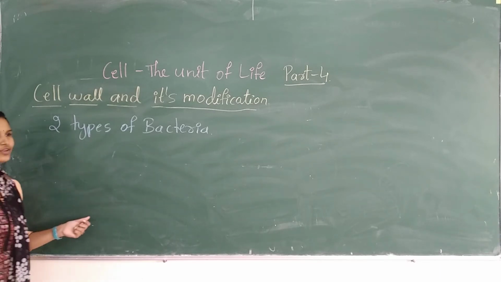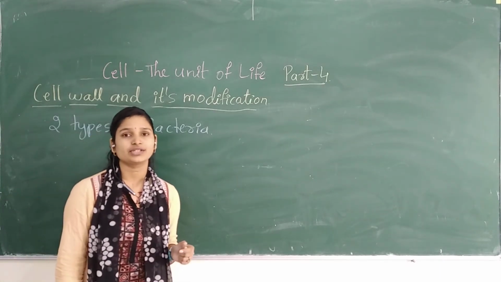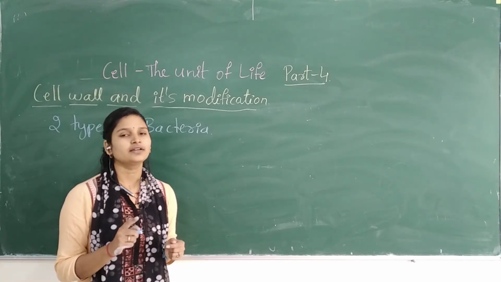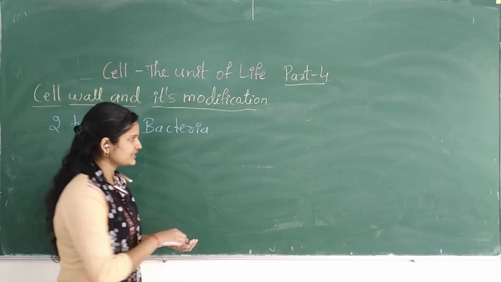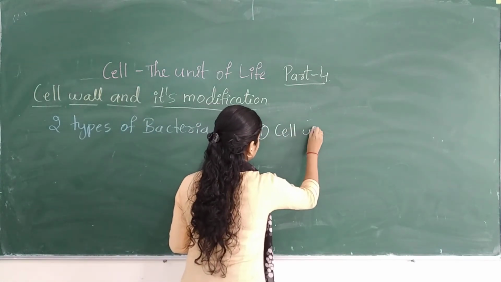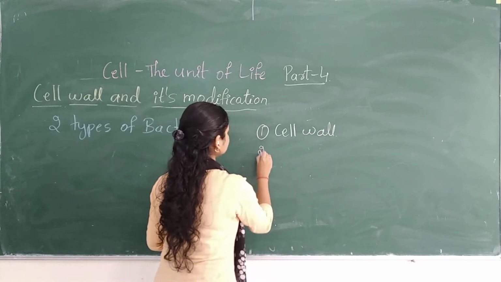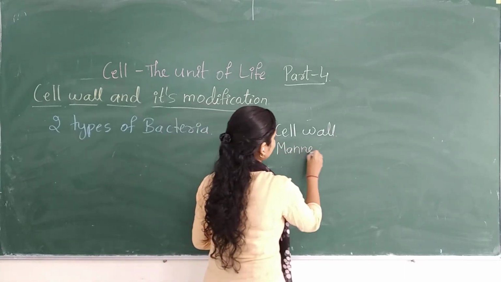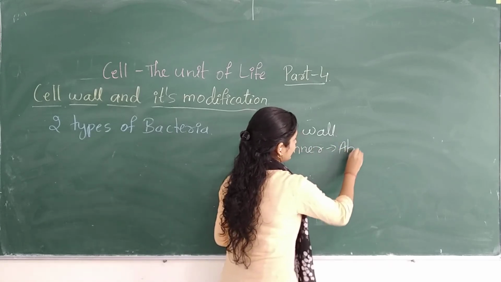See, based on the manner in which it absorbs the stain, and because of the presence of the cell wall. First one is the cell wall and second one is based on the manner in which the organism absorbs the stain.